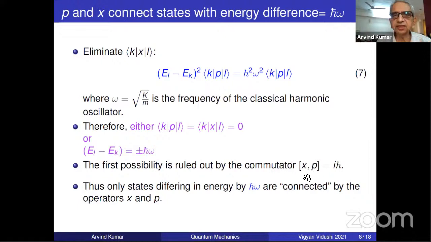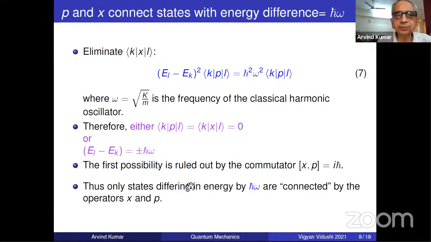You take the commutator, take its elements. KL was arbitrary, you could have taken any K and any L. So if you take all matrix elements of it against the commutator, as I showed you in the earlier slide, this possibility is ruled out and you have EL minus EK. Thus, we have got already a very important point. And what is the important point? That this KPL is non-zero only for this possibility.